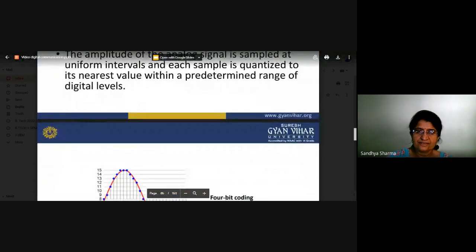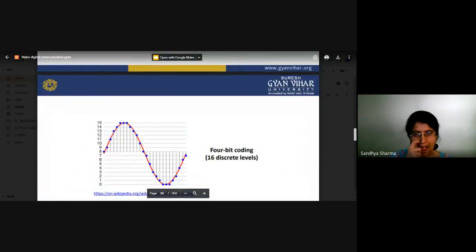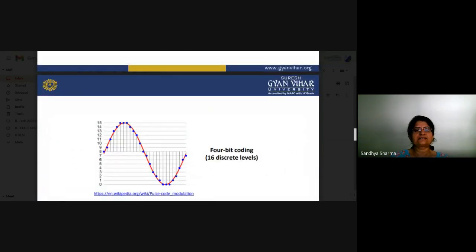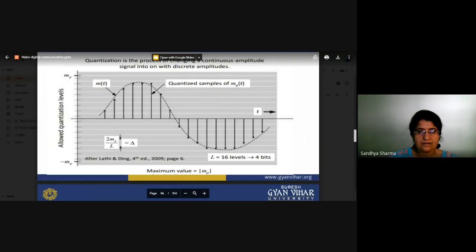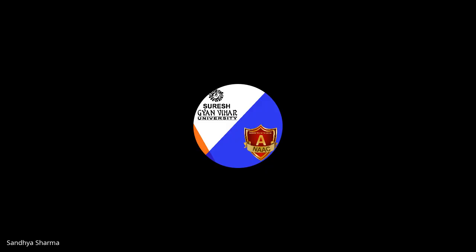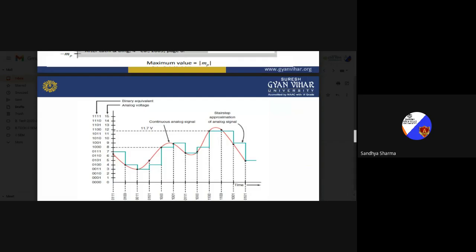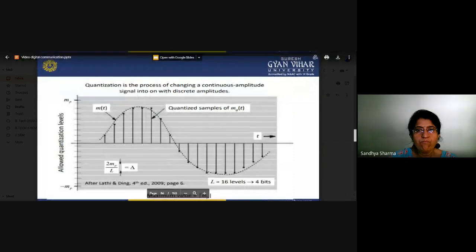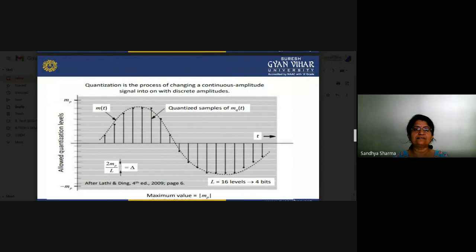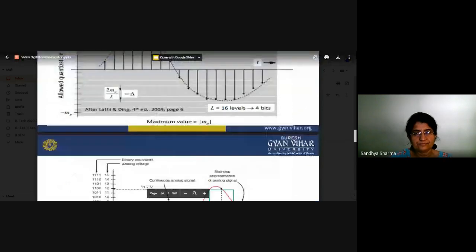You can see here these are different samples. This is basically 16 levels, 0 to 15. So there are 4 bit combinations, and each sample can be present in a 4 bit combination. You can again see various diagrams for this modulating signal. There are quantization levels, the quantized samples, and these samples will be encoded by different combinations of bits.